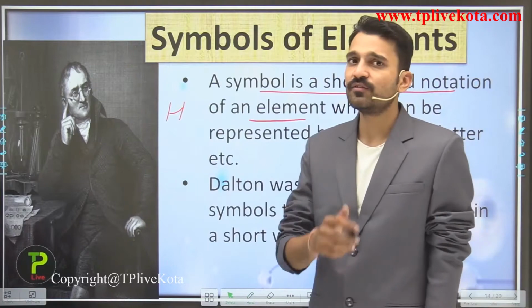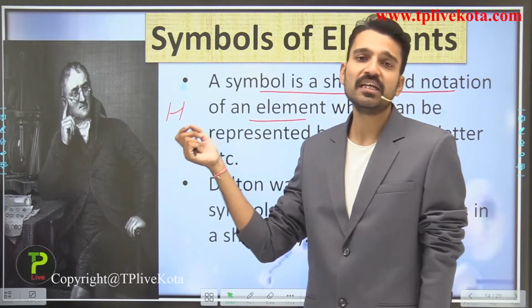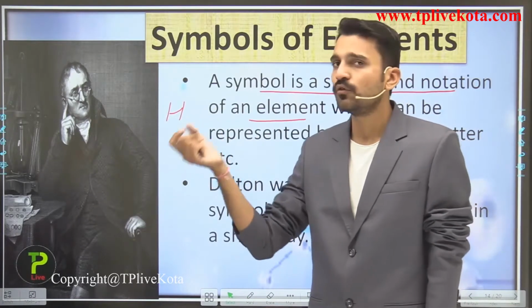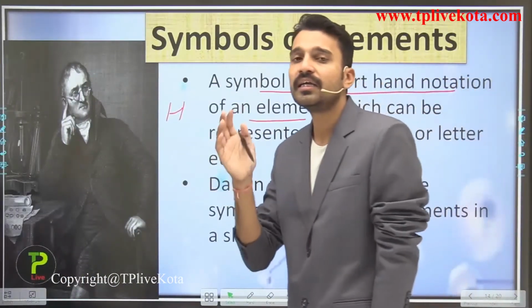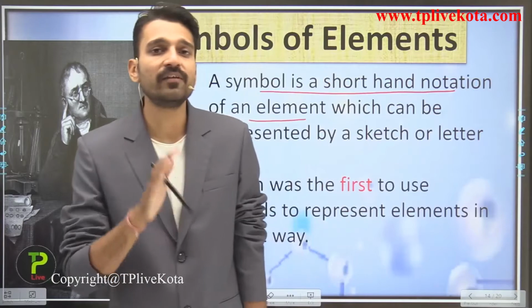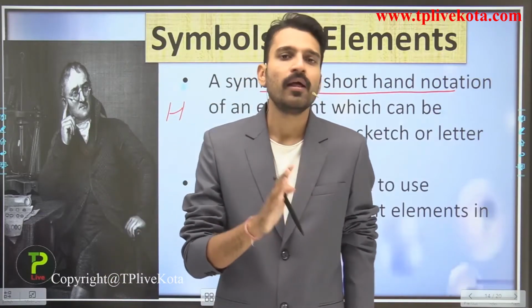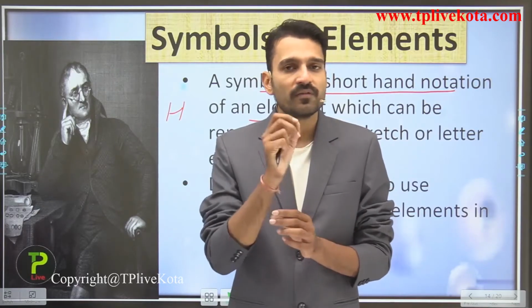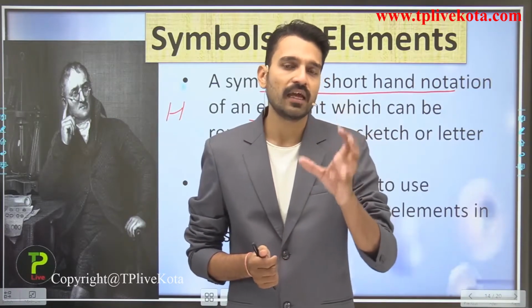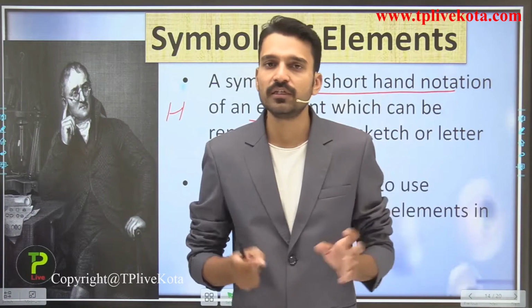So here, what is this? This is the alphabet of the English language, that is H. Do we use this right now? In earlier times, John Dalton gave the symbols of elements in the form of sketches. Before Dalton, many other philosophers also gave symbols for elements, but in chemistry we are dealing only with the John Dalton symbols.